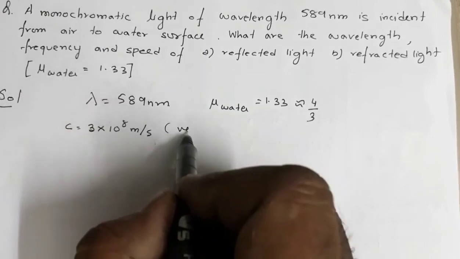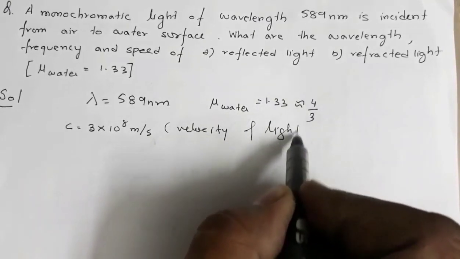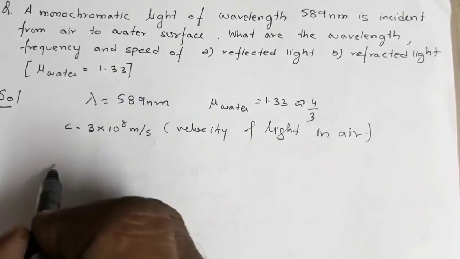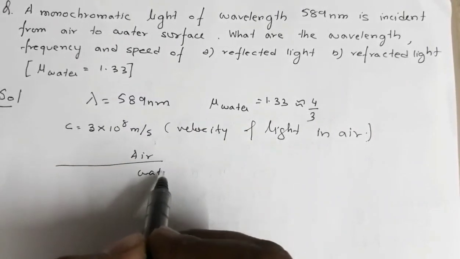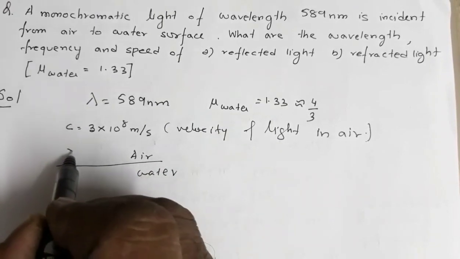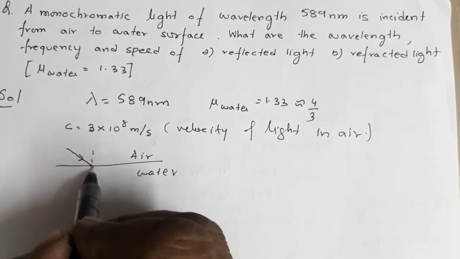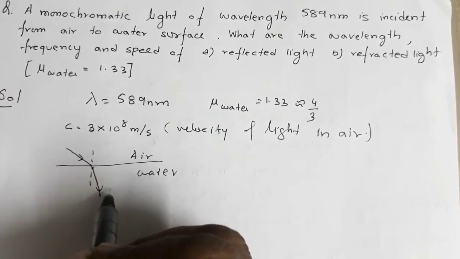This is the velocity of light in air. See, the ray is coming from air to water. This is the incident ray, this is the normal, so it will bend towards the normal because it is traveling from rare to denser medium.